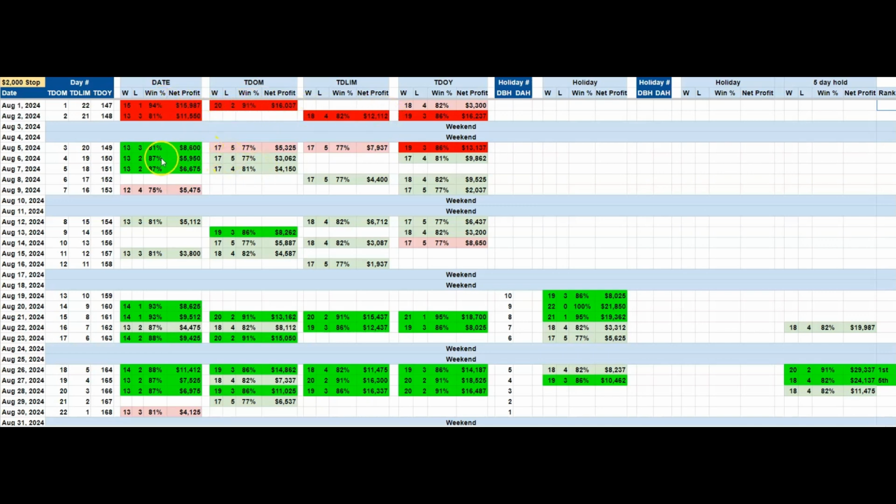And then the following week, we have a mixture of reds and greens. Week after that, we have a bunch of light greens, which means they're okay trades, but not great. But then we get into the end of the month. And these last 2 weeks from the 19th and the 26th have some very good days, and they also have a couple 5-day holds. This one here on August the 26th is a 91% trade. It has finished at a profit 20 times out of the 22 years. 91%, and it's almost $30,000 in those 22 years.